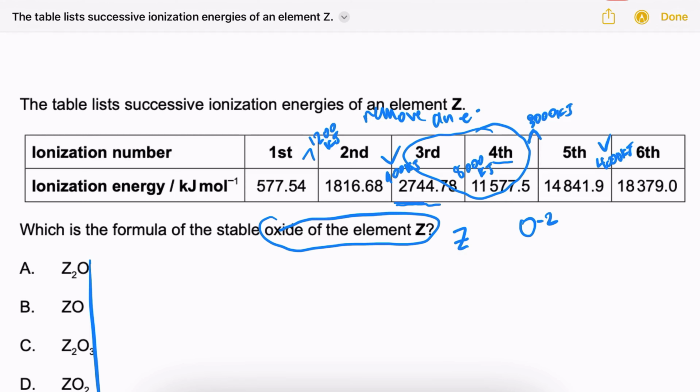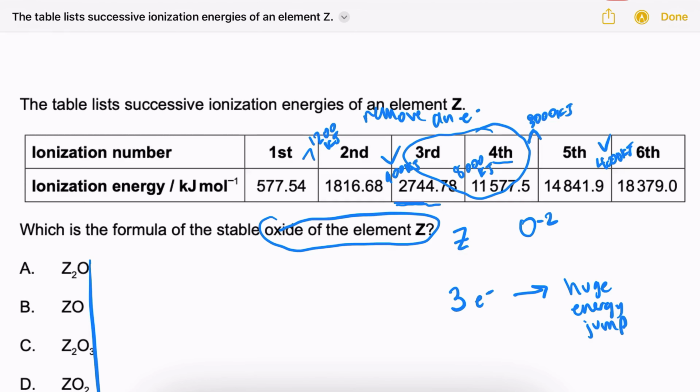What that tells me is that there are 3 electrons that are easy to remove from this element. Once we go past 3, we see a huge energy jump, and that tells me that I'm no longer taking valence electrons away. Remember, valence electrons are on the outermost energy level. They're the easiest electrons to remove.